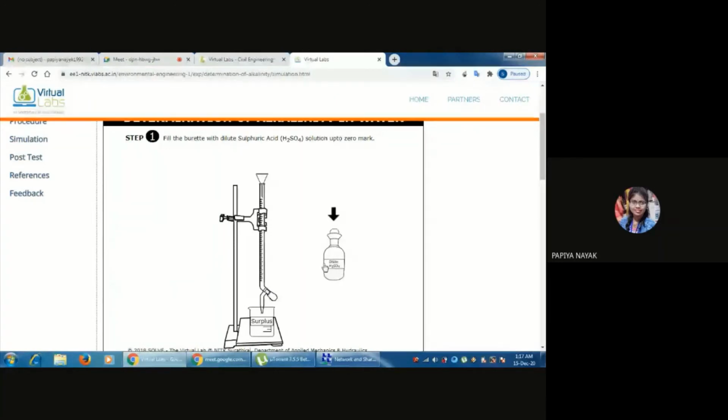So we pour this sulfuric acid into the burette. Now we remove the funnel.